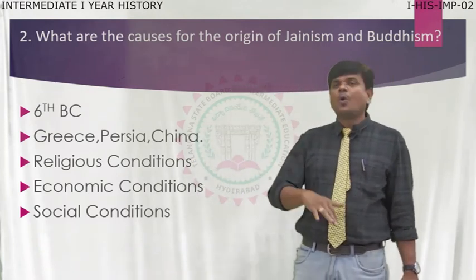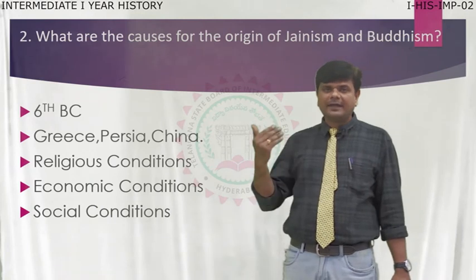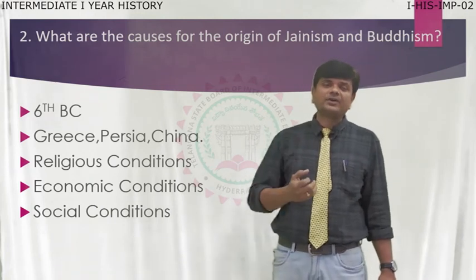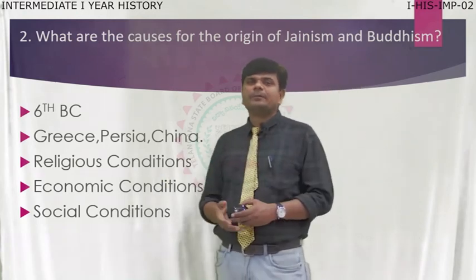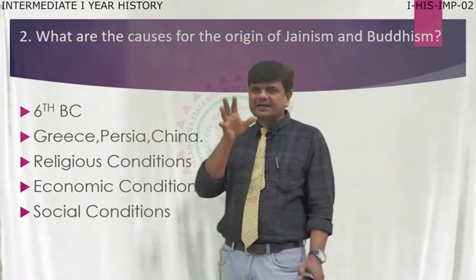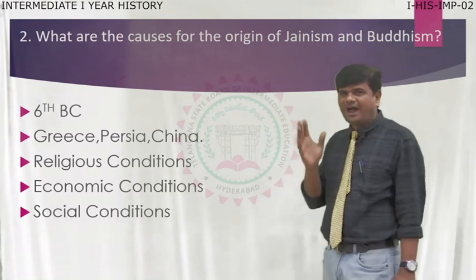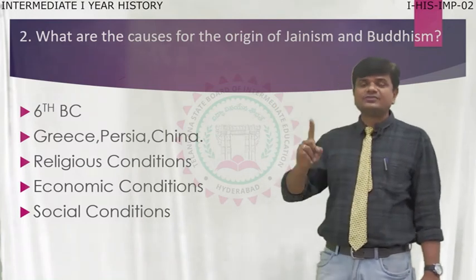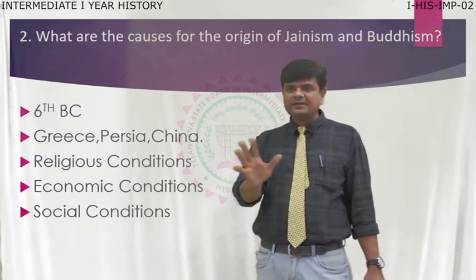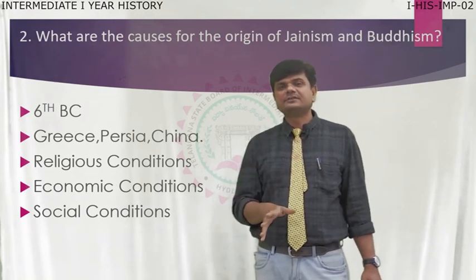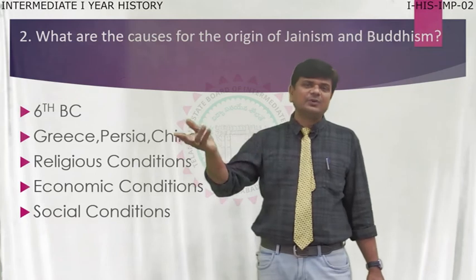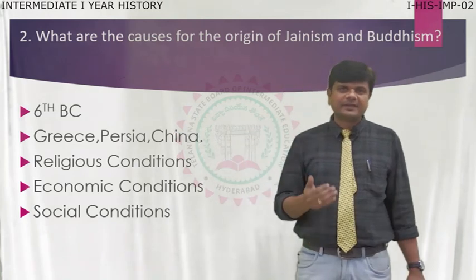Later, while new religions were being established, they waited for a chance, and ultimately they converted to Buddhism and Jainism. So these are the factors that contributed a lot to the origin of Jainism and Buddhism. When the situation prevailed in the society, they took advantage. Vardhamana Mahavira began a new religion, Jainism, in the name of Jina.